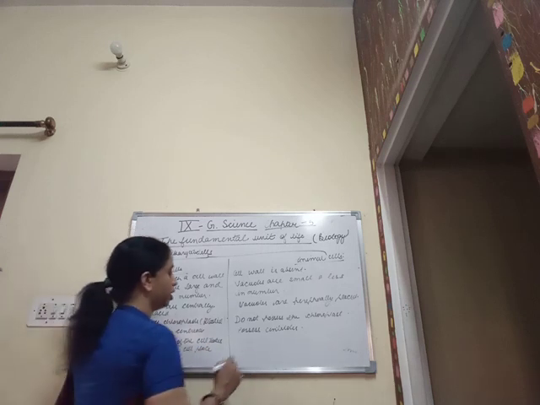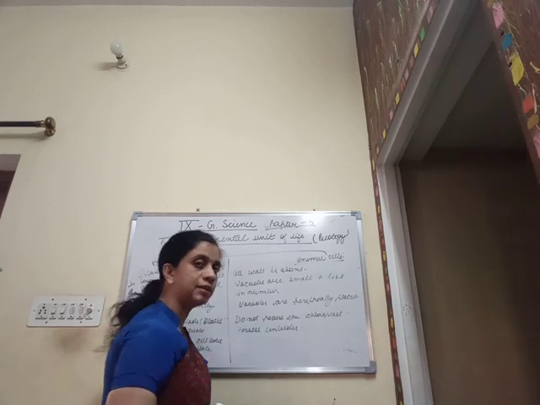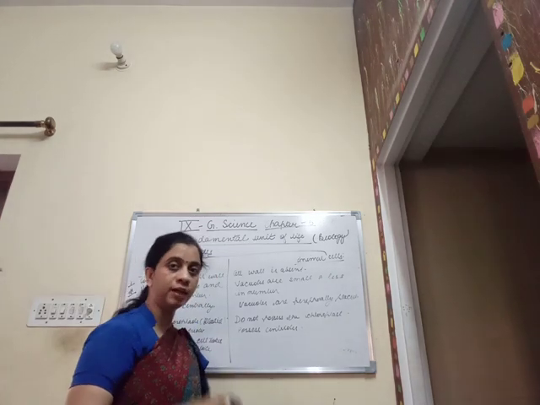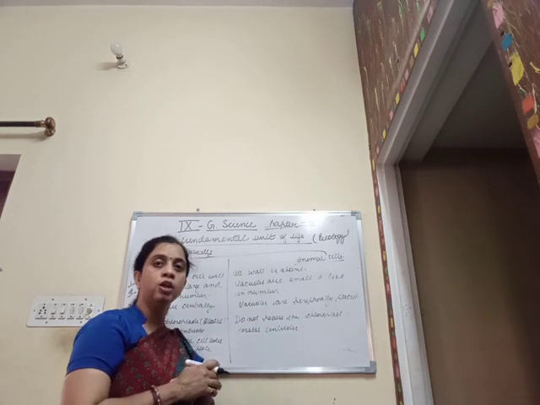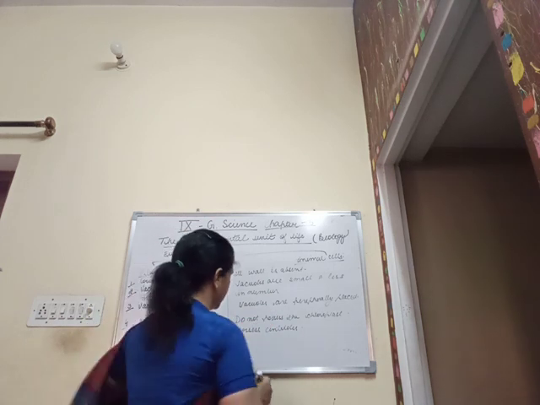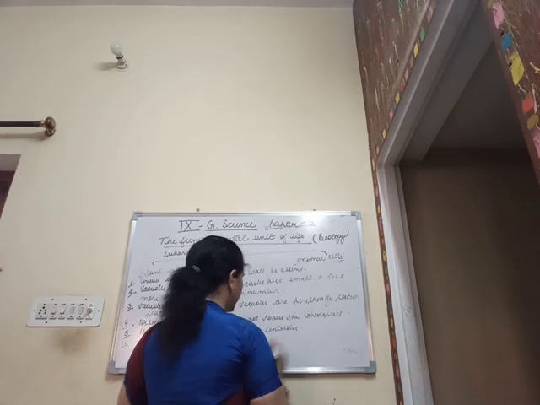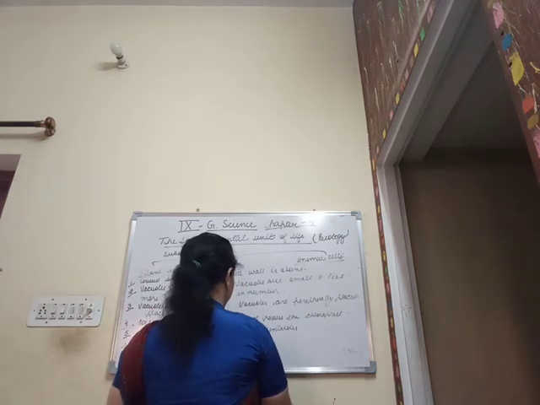And when we are talking about the animal cells, they do not possess a cell plate, rather they divide by the furrowing method, or we can call it the invagination method.